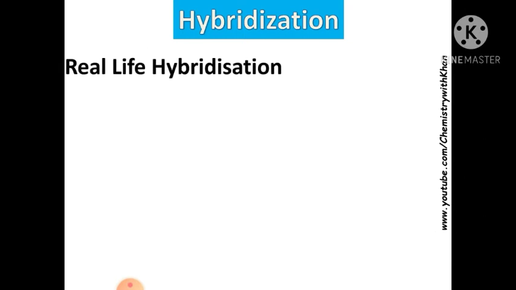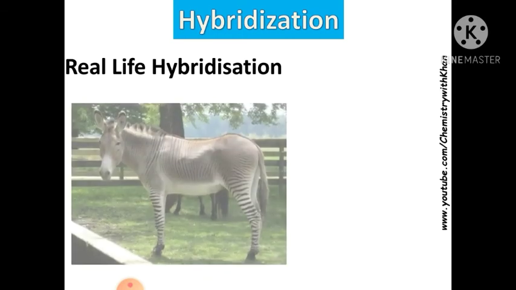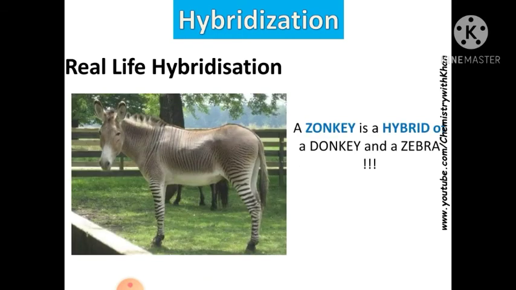Real life hybridization. Is there any hybridization in real life? Can we find any example? A vivid example: look at the zonkey. A zonkey is a hybrid of a donkey and a zebra.